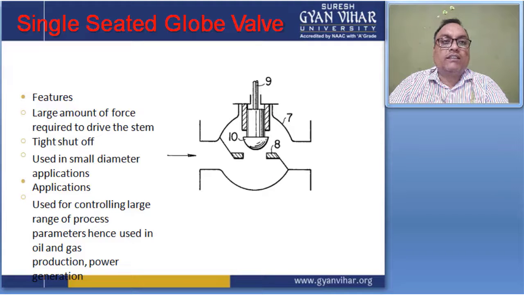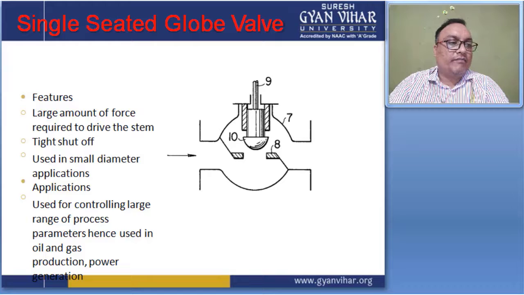But it requires a very large amount of force to drive the stem, and is used in small diameter applications. Means this type of valve is used in small diameter applications, just like your tap used for household purposes. These are the best applications for this type of valve.